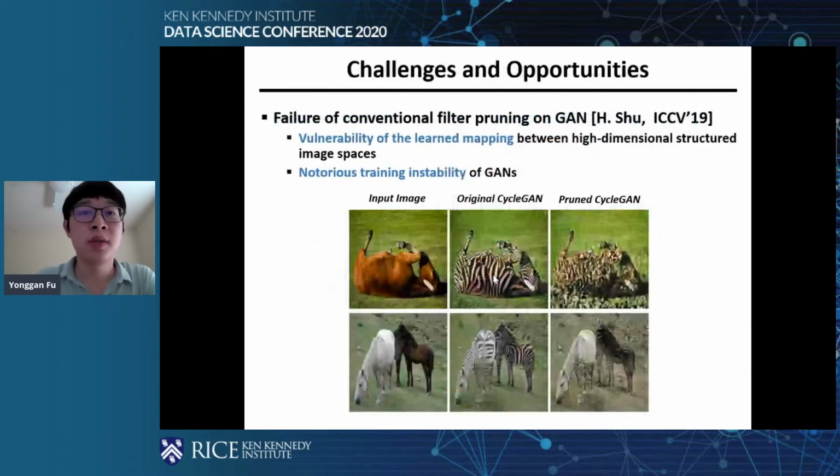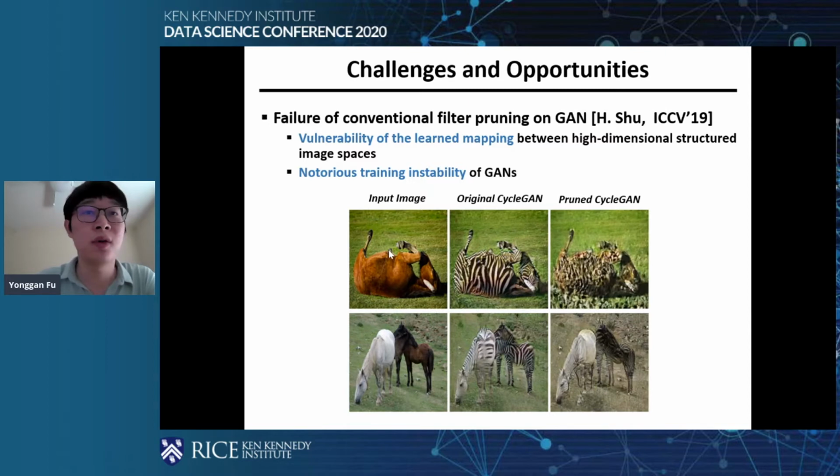So a direct question is: could we directly apply the conventional compression techniques on classification tasks, which are well studied, directly to the GANs? A recent paper just found that if we directly apply the conventional filter pruning methods to GANs, it will lead to a failure. For example, for this task, it's a well-known horse to zebra task.